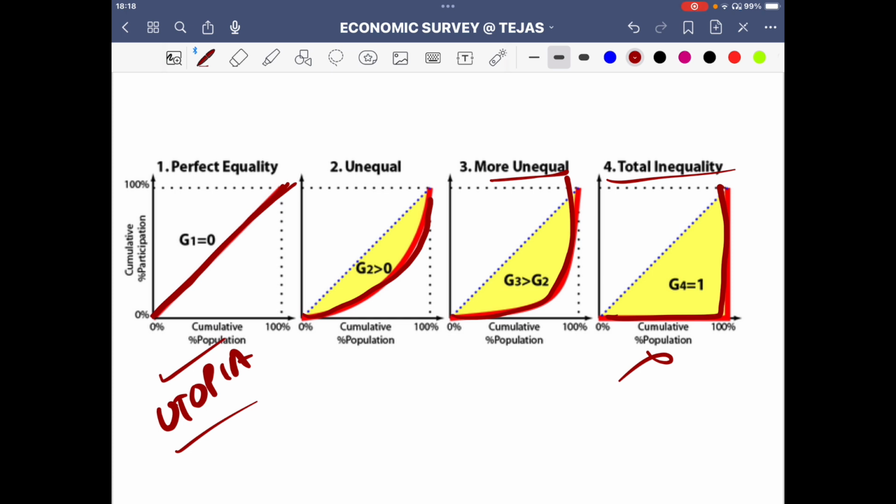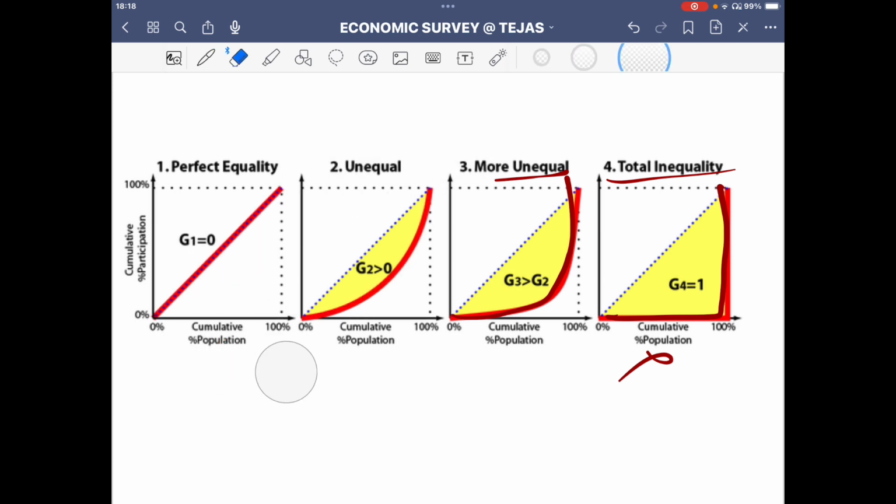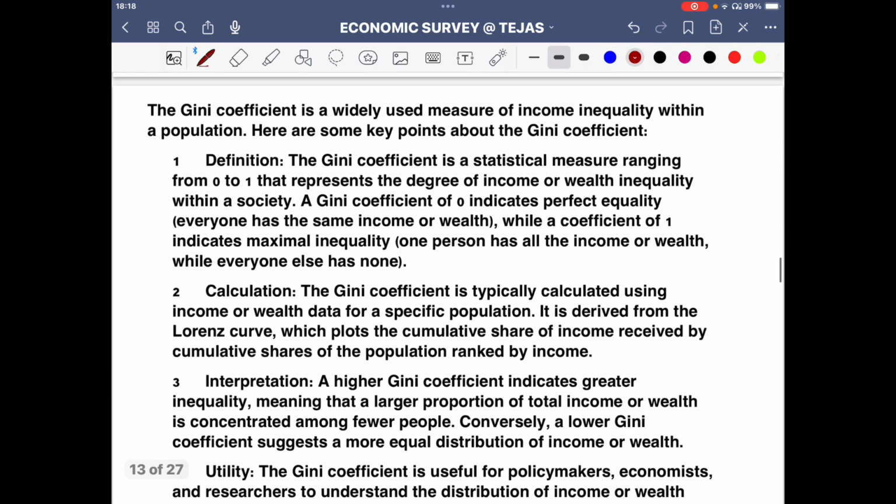Because perfect equality, how is it going to happen? Is it achievable? Yes, it is very much achievable. But we have to work towards it. The policy makers have to work towards it. The economists have to work towards it. So that you have to see.